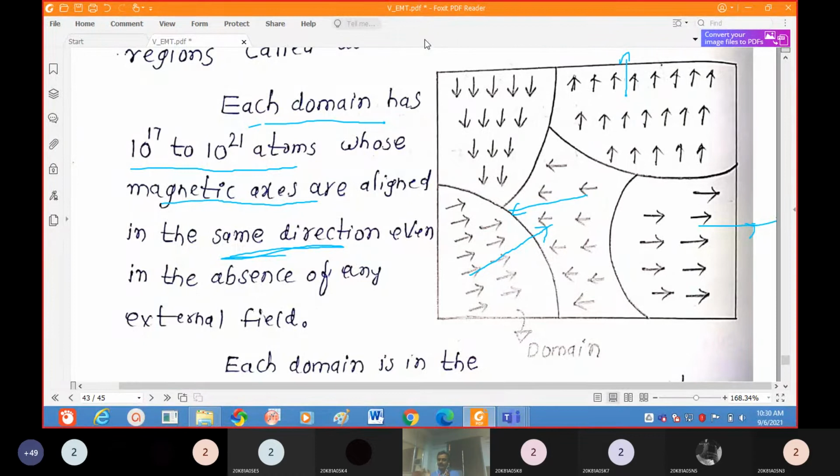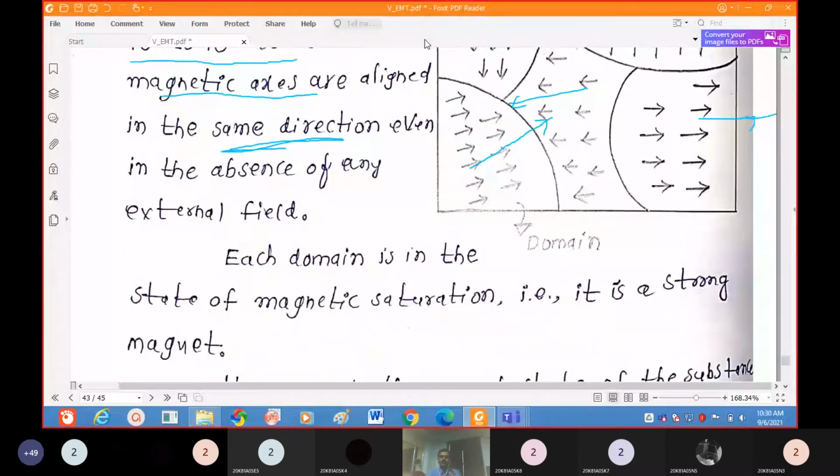That's why they exhibit a permanent magnetic moment after magnetization. In hard magnetic materials, a very huge field is required to remove the induced magnetic field inside the material. That's why it is permanent.